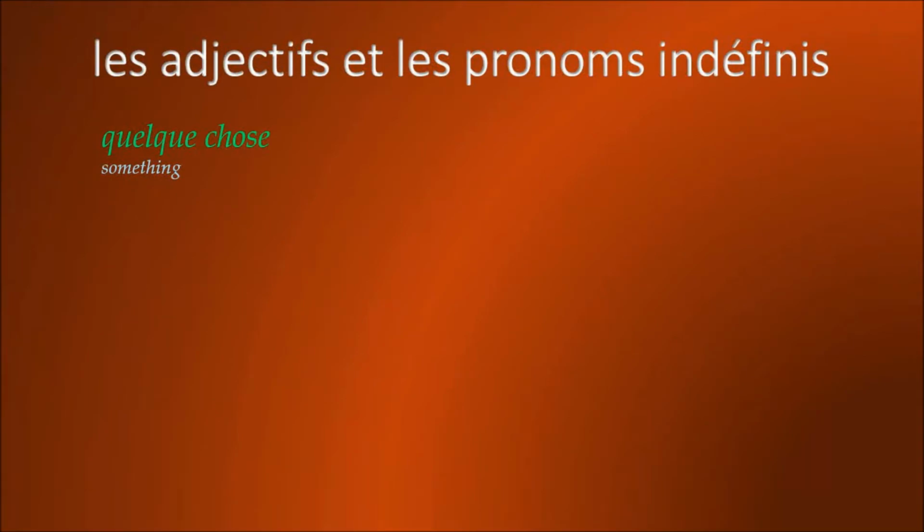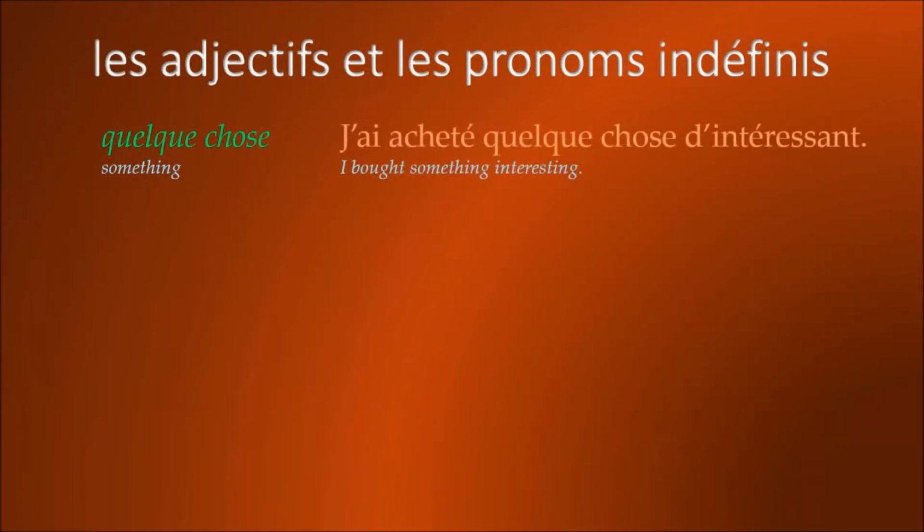As a pronoun, there are several forms of quelque. For example, there is quelque chose, which means something. So we have j'ai acheté quelque chose d'intéressant. I bought something interesting. Remember, if you wish to have an adjective describe quelque chose, it must be preceded with de.